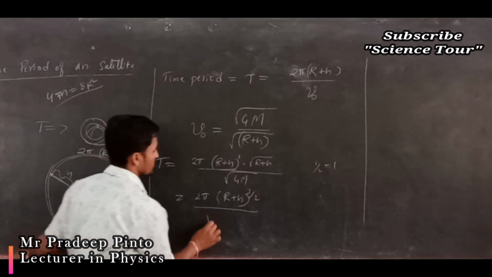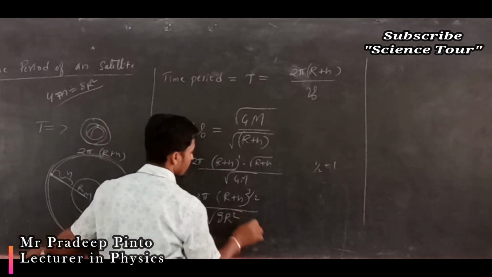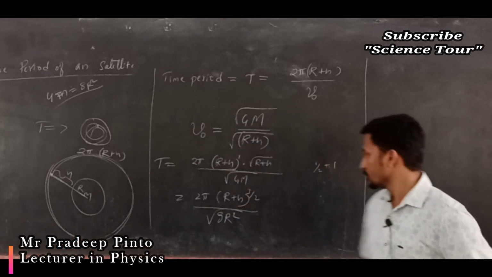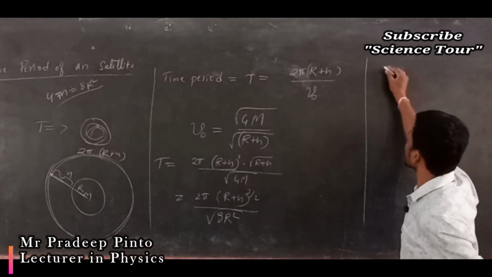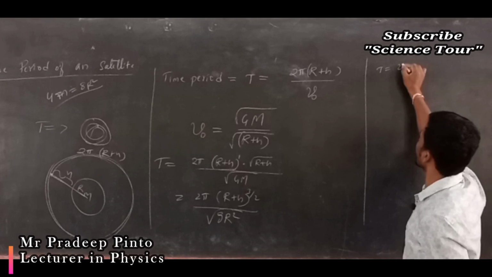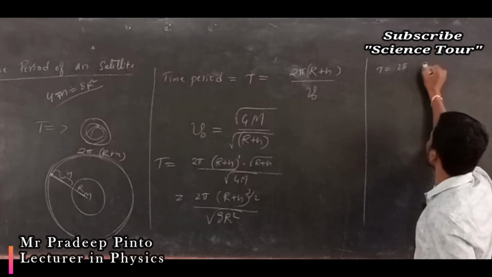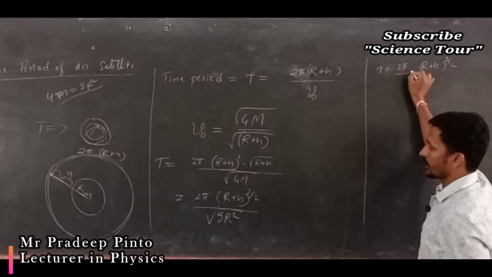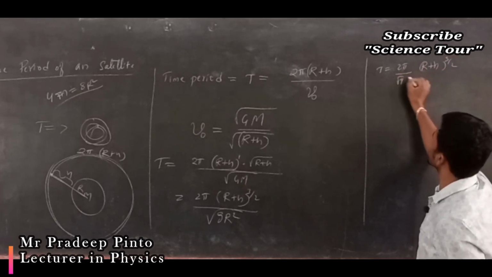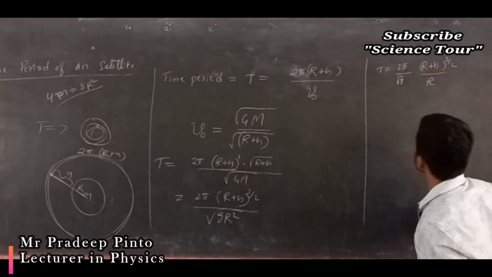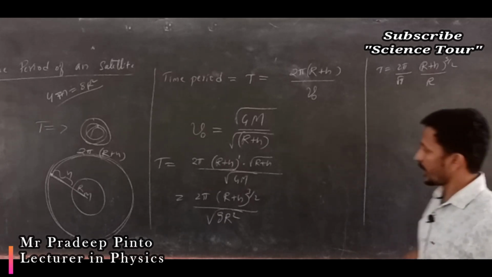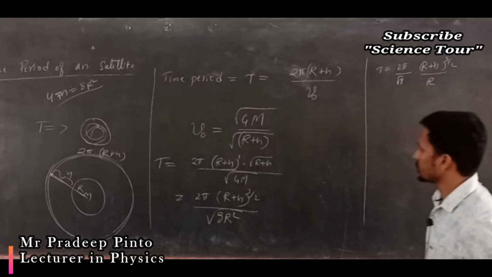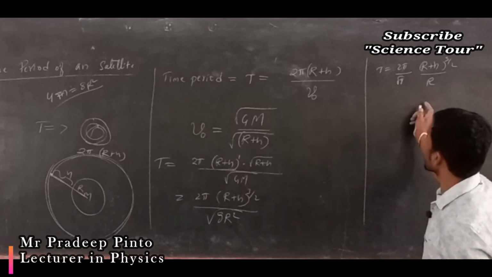So if you take the square root of g R square, it becomes R square root of g. So T is equal to 2 pi (r plus h) to the power 3 by 2 divided by R square root of g. So this is the equation.